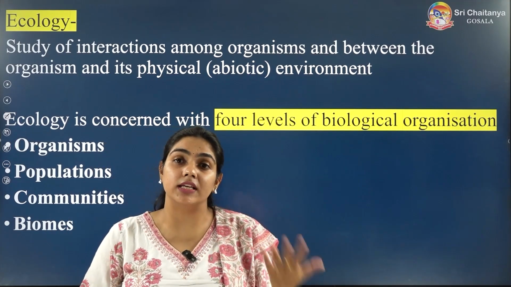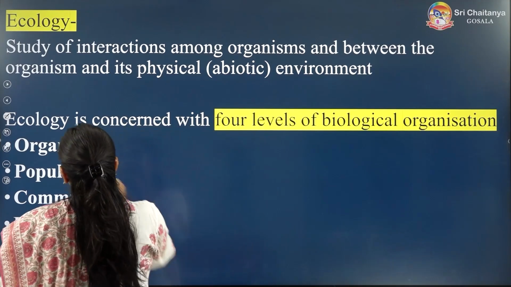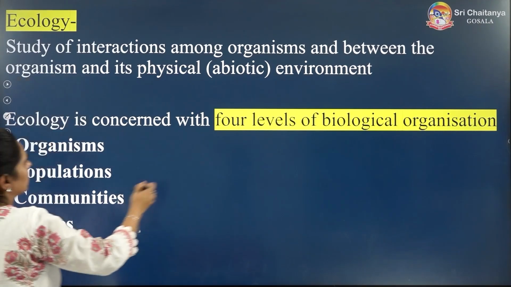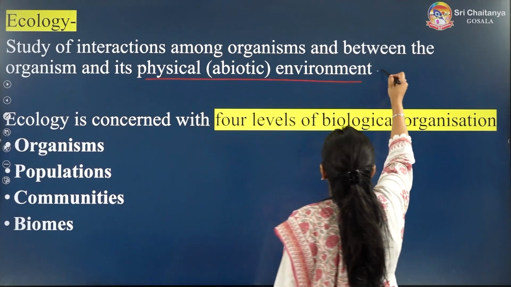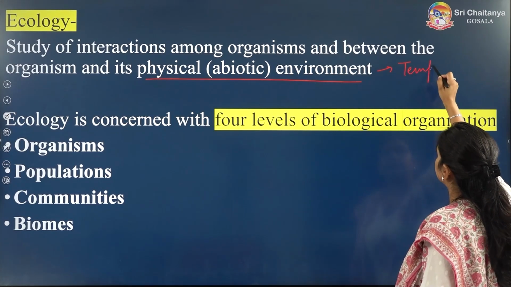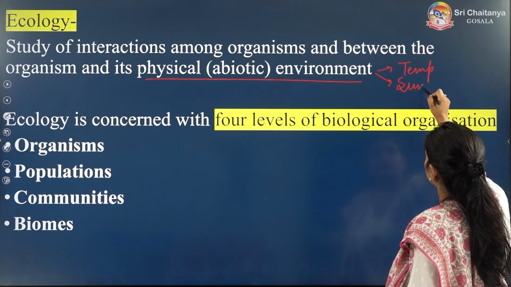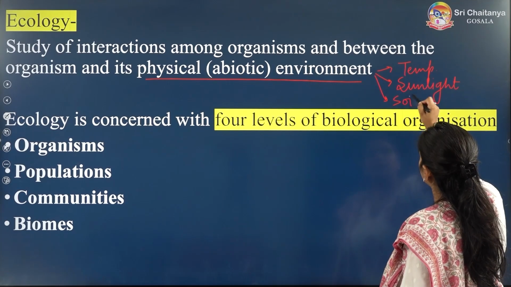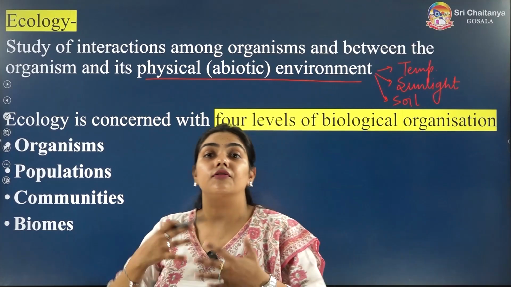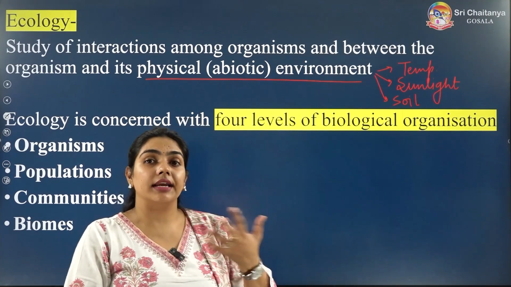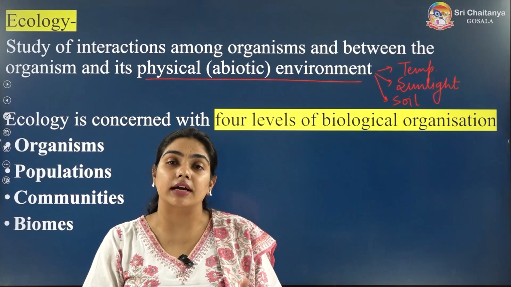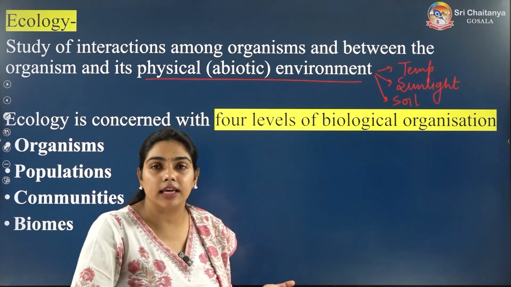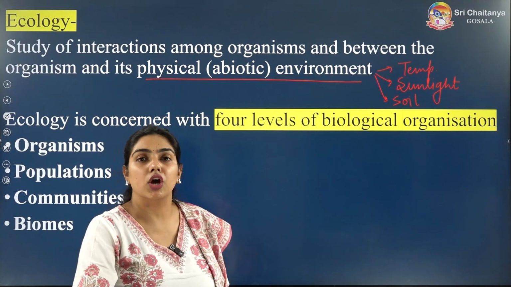So what will come in the physical environment? Physical environment is nothing but the light, the temperature, the sunlight, the soil. All these things come under the physical environment. So we are interacting with each other and we are interacting with the physical environment around us as well. That is what we are studying in this unit, and that is the meaning of ecology.